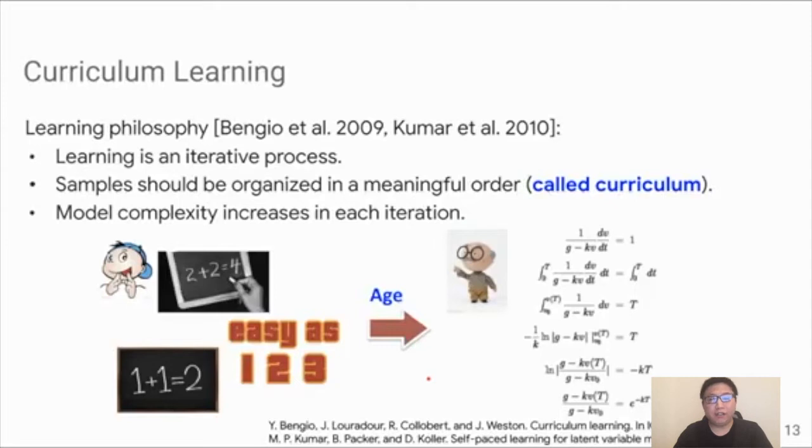We tackle this problem based on a theory called curriculum learning. Here's some background. Curriculum learning is a learning philosophy proposed by Professor Yoshua Bengio and Professor Daphne Koller's group around 2009 and 2010. It mimics a human cognitive process in which we do not learn things at random, but instead learn examples organized in a meaningful order called a curriculum. A typical curriculum would first cover an easy aspect of a task and then gradually transition to more complex aspects of it. For example, when we study math, we first need to understand what 1 plus 1 is before we move on to learning advanced topics such as algebra.